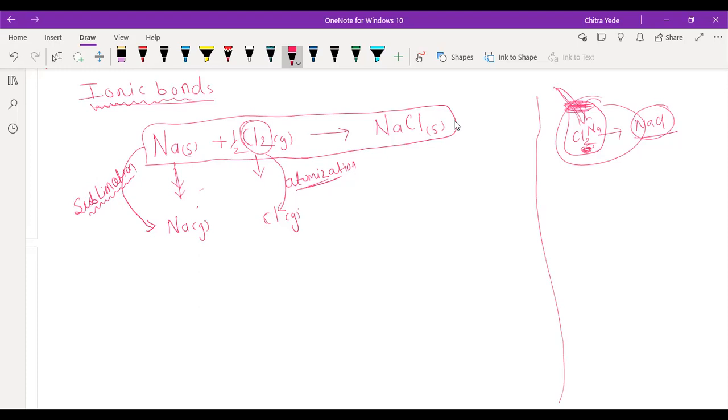See, sodium has 11 electrons, so its electronic configuration is 2, 8 and 1. Chlorine has 17 electrons, so its electronic configuration will be 2, 8 and 7.